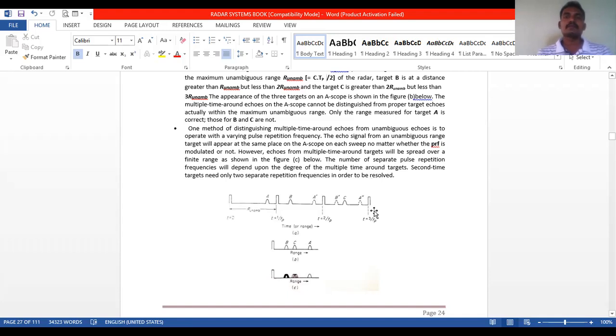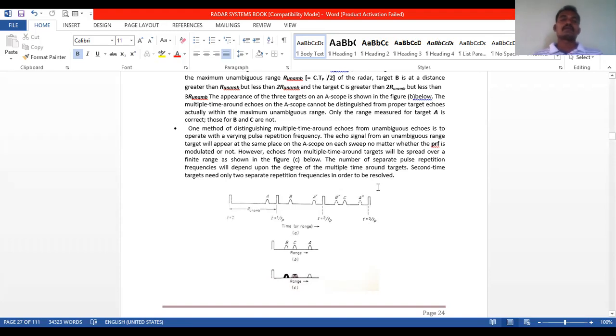Second time around targets need only two separate